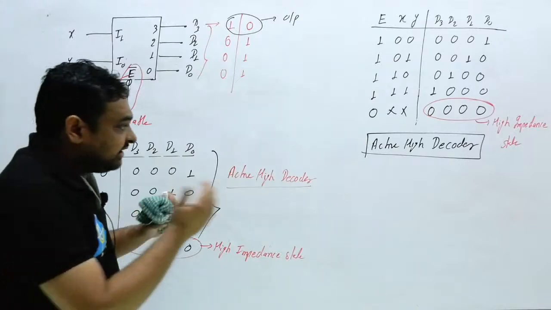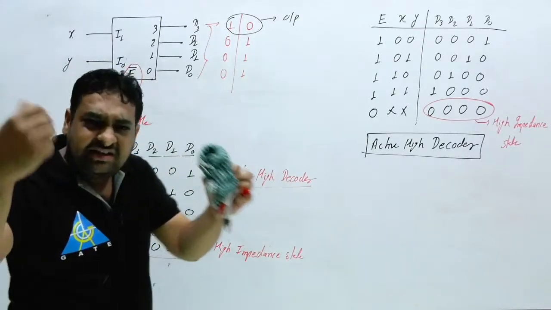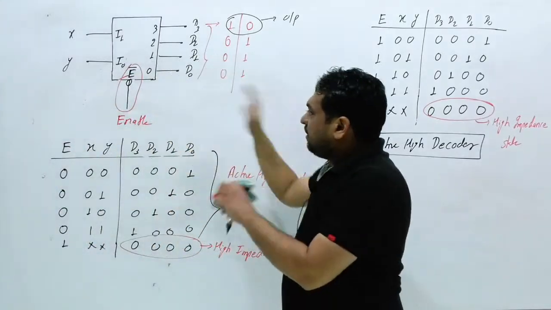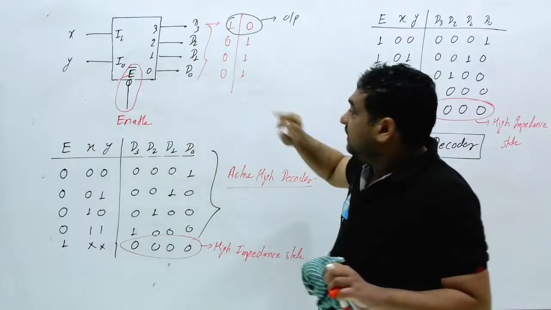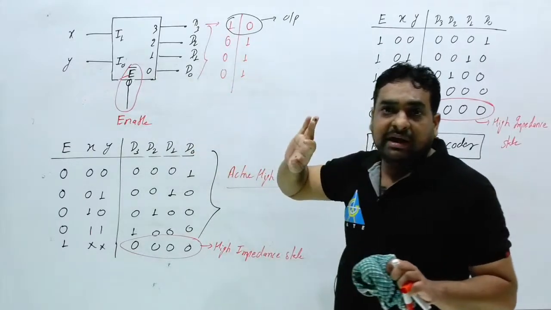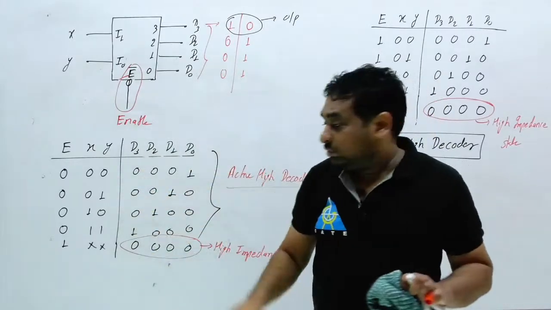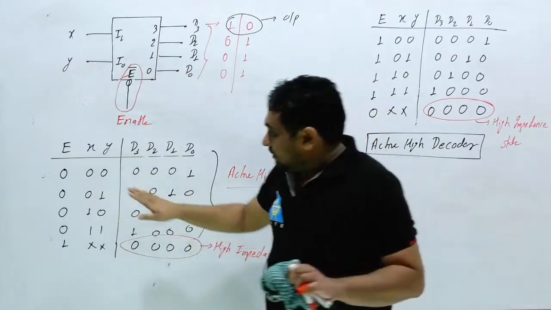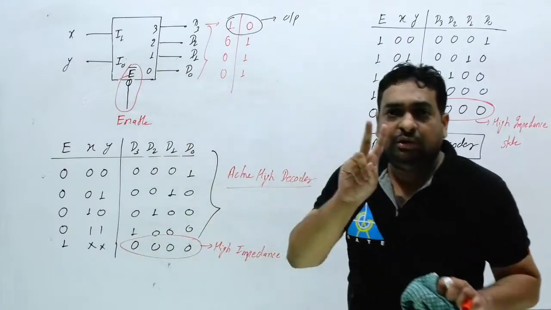Now I hope active high and active low are clear. This enable can be anything; what you want to write, you can write. So active high or active low does not depend on the enable signal. That will be defined by the output. That will not be defined by the input. So here we cannot say that 0 0 means high. No. Always we write the input as it is; the output we can represent in two different ways.